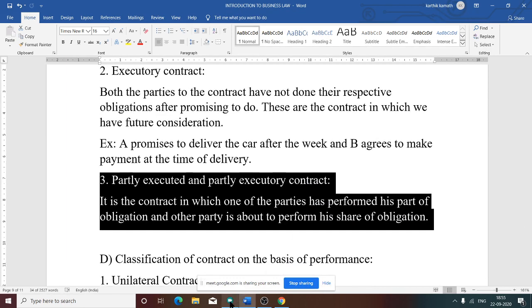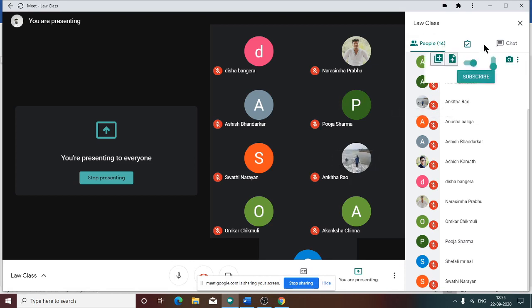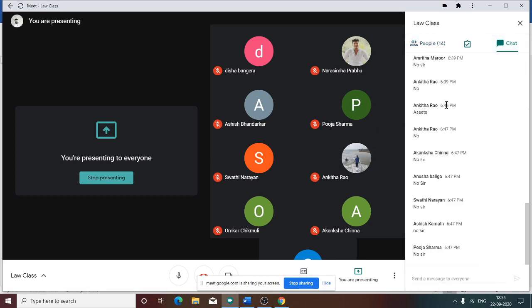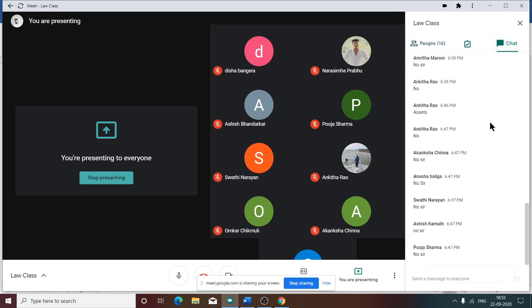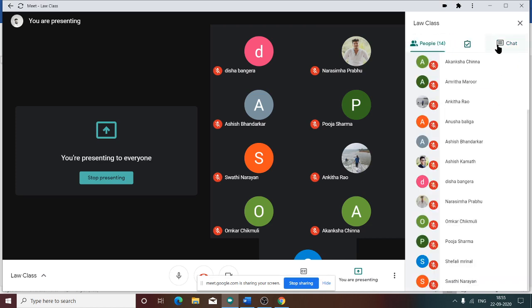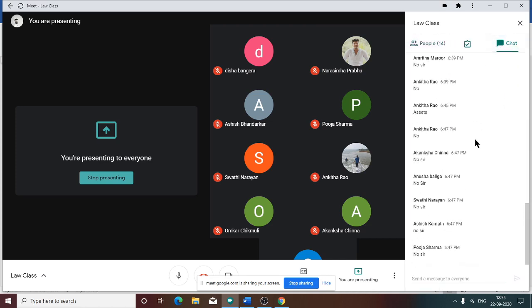Any doubt regarding the third category type? Please answer fast now. Any doubt regarding the third category type?